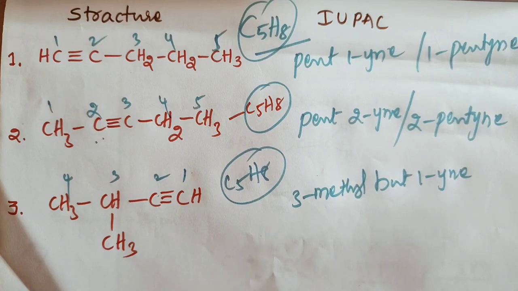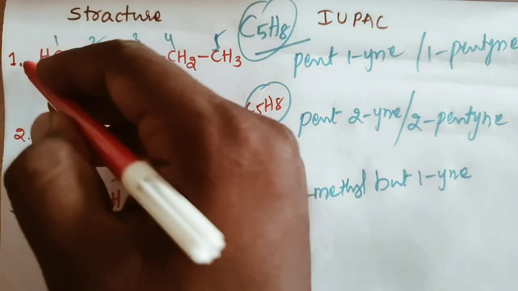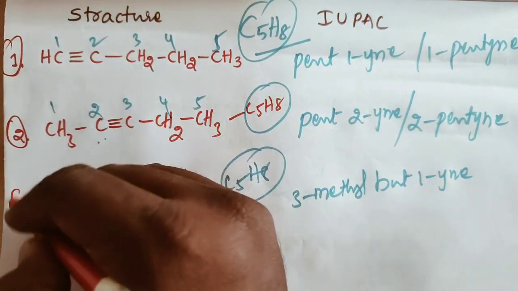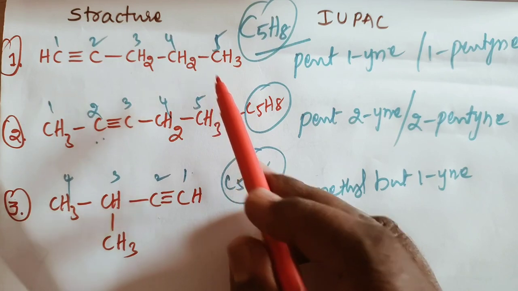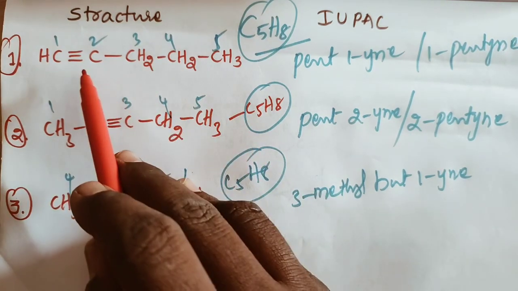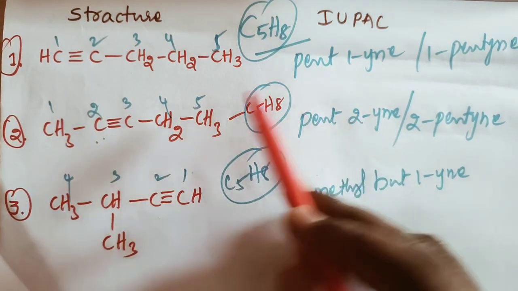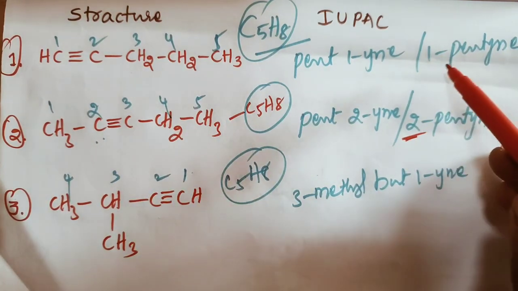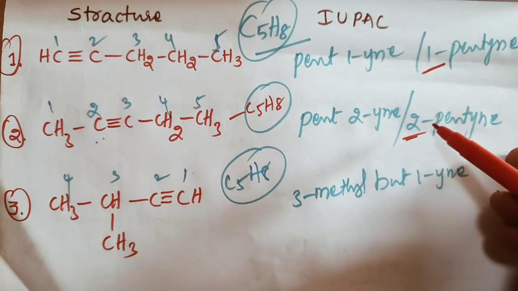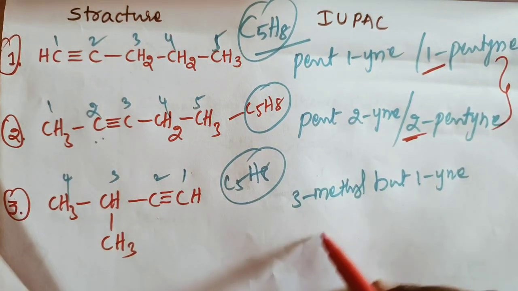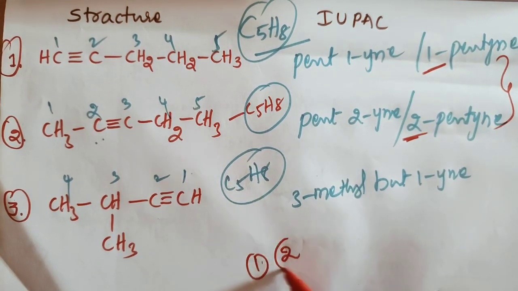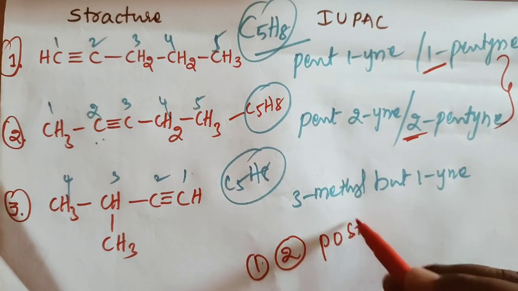Okay, so you observe that this is the first one, second one, third one. In that, first and second: this is 1 pentyne, this is 2 pentyne. The position of the triple bond is changing. 1 pentyne, 2 pentyne. What do you observe from this? These are positional isomers.